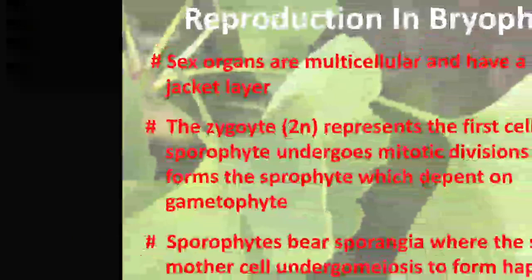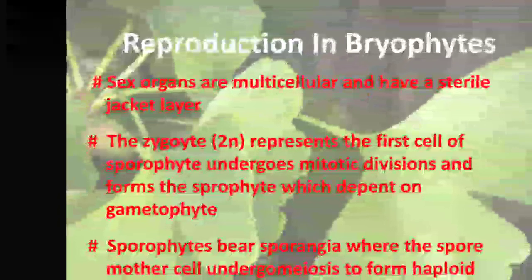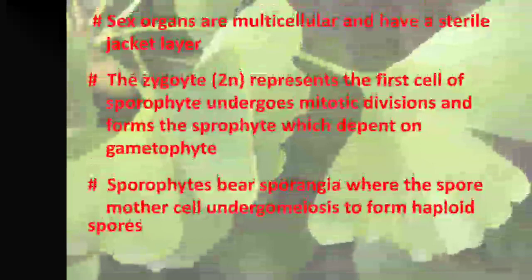The zygote has 2n, meaning a double number of chromosomes, diploid. It represents the first cell of the sporophyte, which undergoes mitotic division. After the fusion of the gametes, the zygote develops, and due to mitotic cell divisions it forms a sporophyte, which depends upon the gametophyte. The sporophyte bears the sporangia, where the spore mother cell undergoes meiosis. It forms haploid spores.